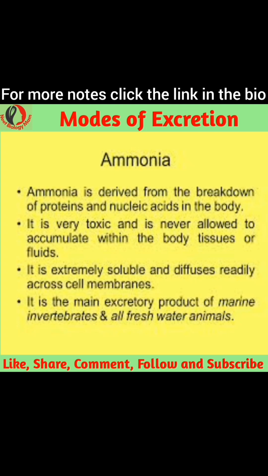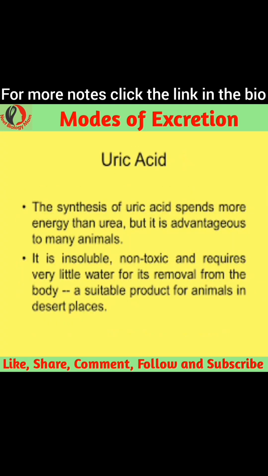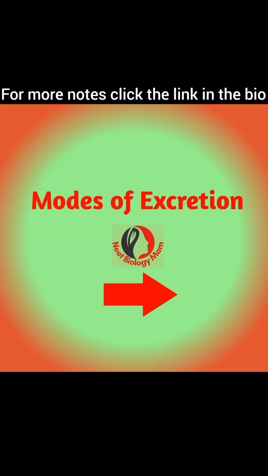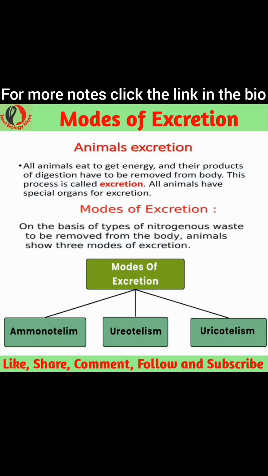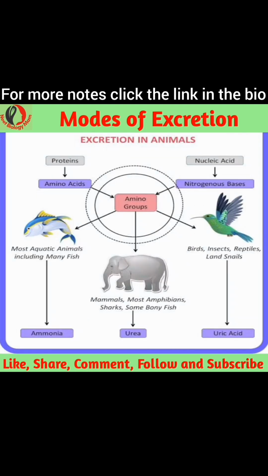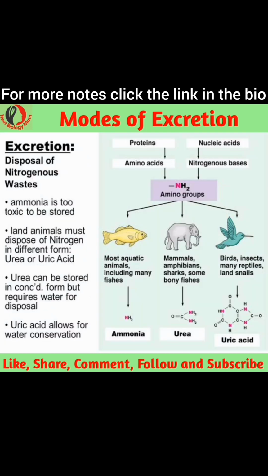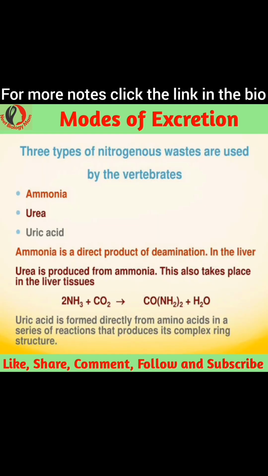Ammonotelism, it is the procedure of removing ammonia. Several aquatic insects, amphibians and bony fishes show an ammonotelic nature. Ureotelism, several ureotelic animals like mammals, marine fishes, terrestrial amphibians, etc., release urea using this process. Uricotelism, some animals like birds, reptiles, insects, land snails, etc., eliminate nitrogenous wastes in the form of uric acid.